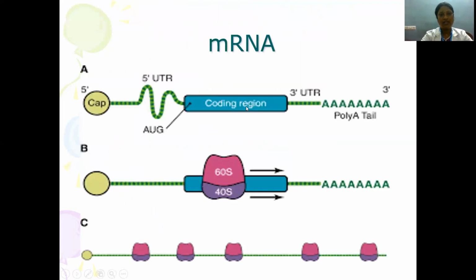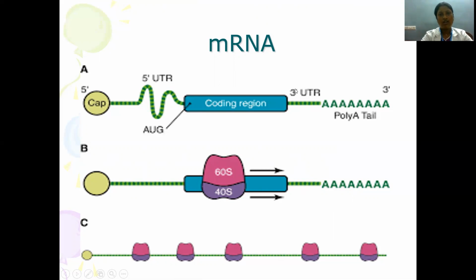So here you can see this is the mRNA, which has a cap, the 5' cap, and a polyadenine tail at the 3' region. After the coding region there is an untranslated region at the 3' end. Here also you have an untranslated region at the 5' end. And the first codon which initiates is called the starting codon, which is encoded by AUG.